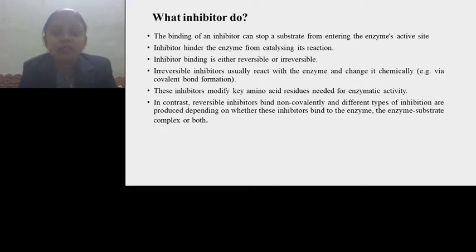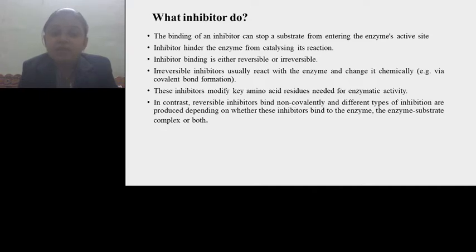Inhibitor binding is either reversible or irreversible. Inhibitors may be of different types. It may be a reversible inhibitor or it may be an irreversible inhibitor. Irreversible inhibitors usually react with the enzyme and change it chemically in such a way that the enzyme is altered permanently.